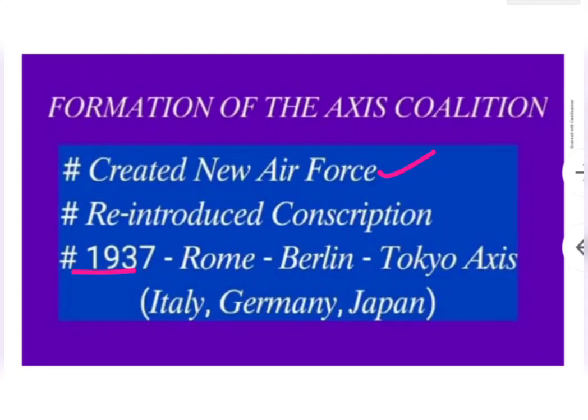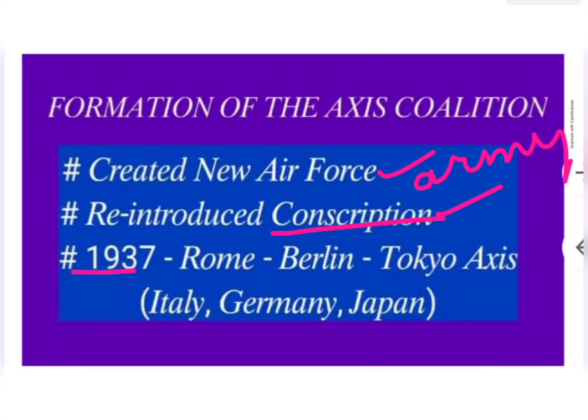Then moreover he reintroduced conscription. What does conscription mean? Conscription in the sense of army. A-R-M-Y, army. So in the year 1937, what did this person do?